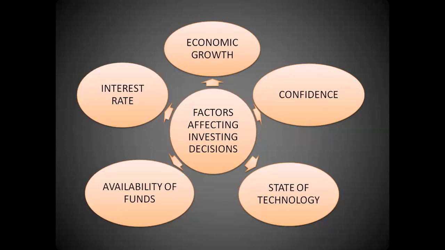But if considering all the pool of savings that you have collected, you are still not able to finance that investment, then you won't be able to invest, right? So availability of funds is a very important factor. If you have funds, you will be obviously increasing your investments, and if not, your investments will go down.